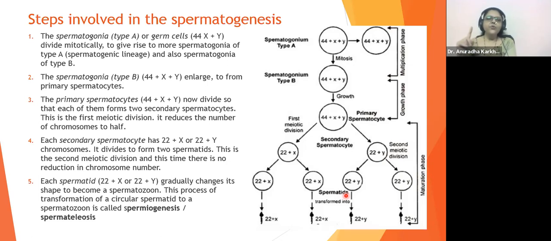So spermatogonia type A divides to form two daughter cells. One daughter cell keeps on undergoing mitosis. It will not change its name; it will be called type A. The other daughter cell produced will increase in size and will be called type B. After completion of the increase in size, it will be called a primary spermatocyte, which is ready to enter meiosis 1.